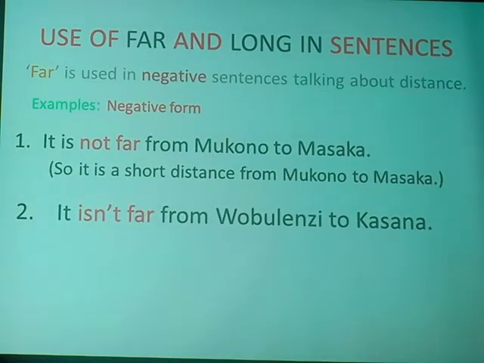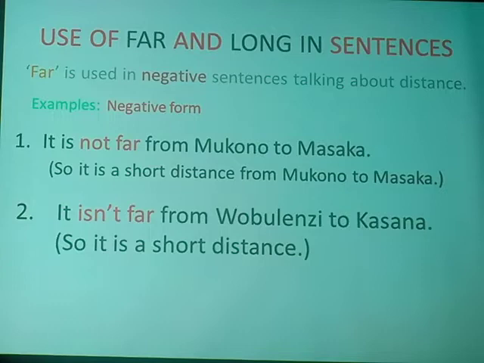Look at the next example. It isn't far from Woblenzi to Kasana. Here we have used the contraction. It isn't. We can even use it in the other way. It isn't far from Woblenzi to Kasana. What does this mean? What are we saying? We're saying it is a short distance from Woblenzi to Kasana. In the few examples we've done, we realize that far is a word used to talk about distance.